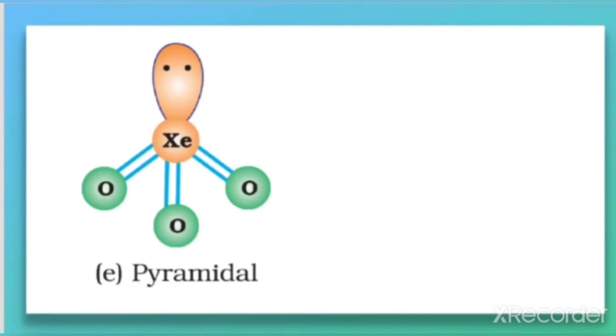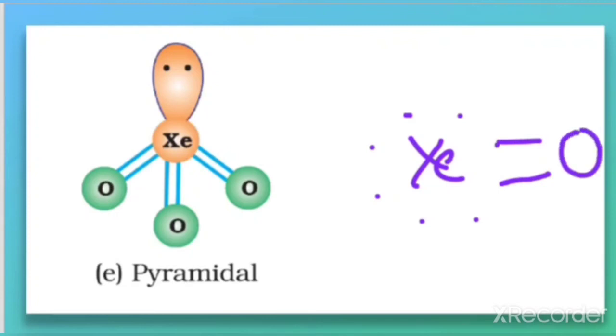Next, XeO3. We will do this in the same way. First we make the xenon: 1, 2, 3, 4, 5, 6, 7, 8. And here 3 oxygens are there, and as I told you, oxygen forms a double bond, so double bond O here, double bond O here, and the electrons are used here.